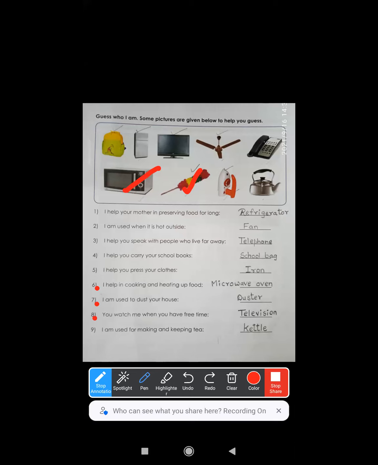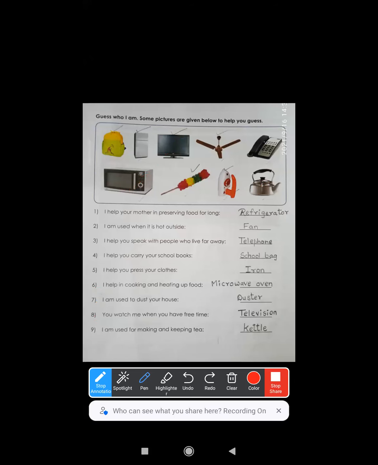Coming to the next. You watch me when you have free time. Whenever we are free, we feel like watching television, right or not? So television is the correct answer. Television. Coming to the next. I am used for making and keeping tea. Kettle. Kettle is used for making and keeping tea. So here we are done with this page.